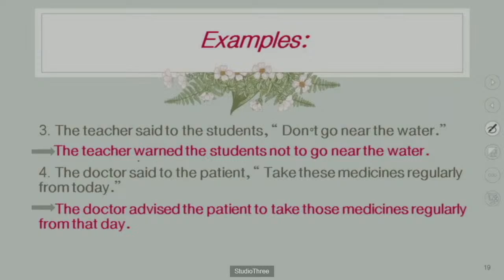So you can use "warned", because you have noticed what is said here by the teacher to the students. So the teacher warned the students.